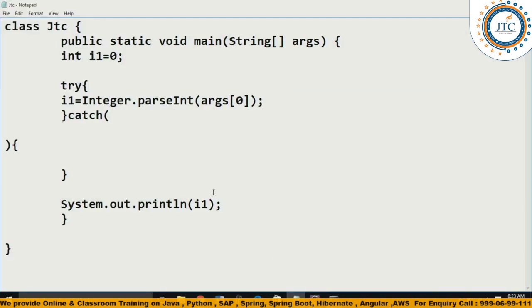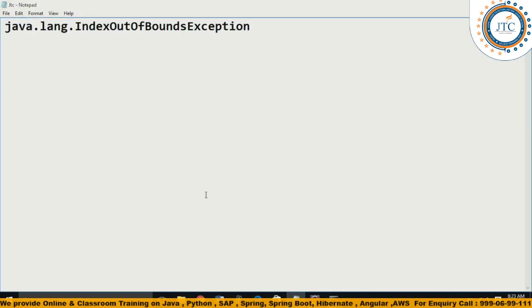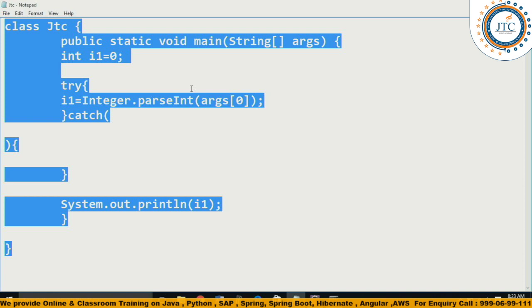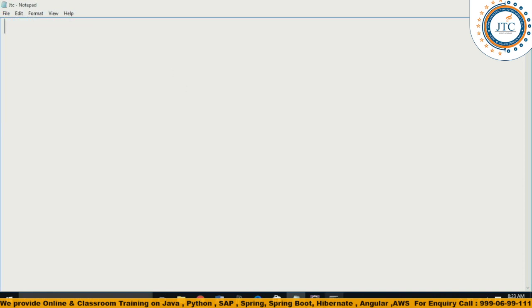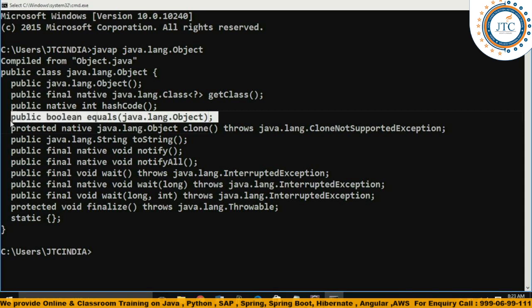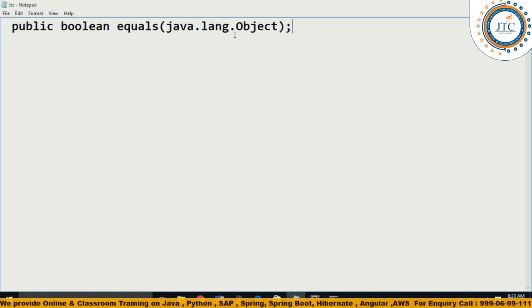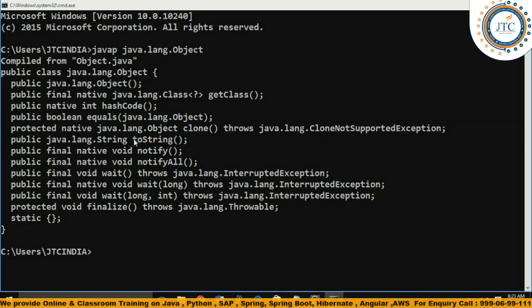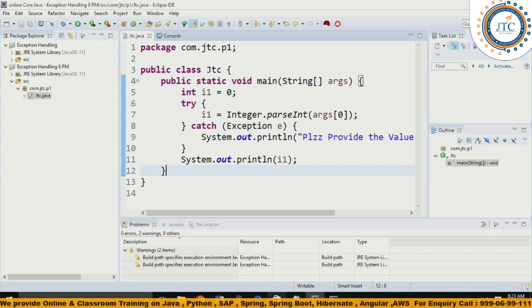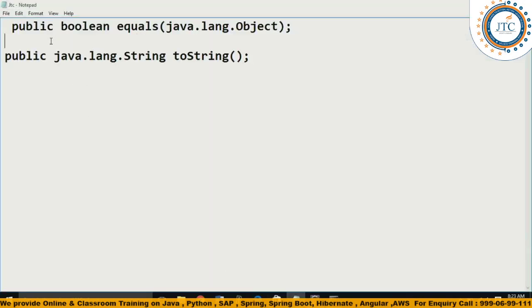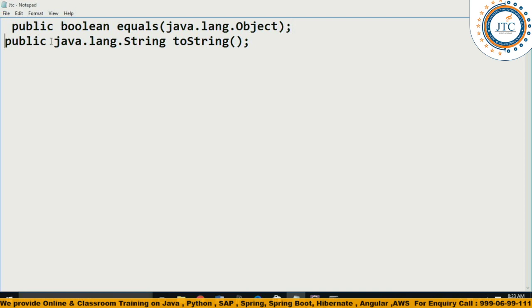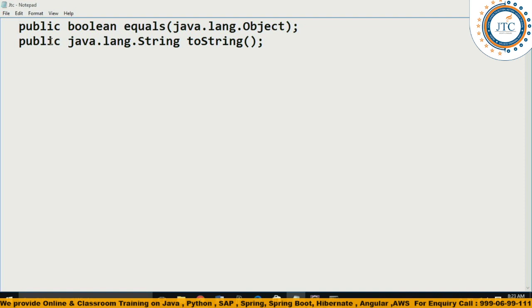So I'll do one thing here. I'll just copy this equals here. I'll write it. And the second thing I'm going to do here is the toString method. So here I have written one which is the equals method, and the second one is the toString method, right?